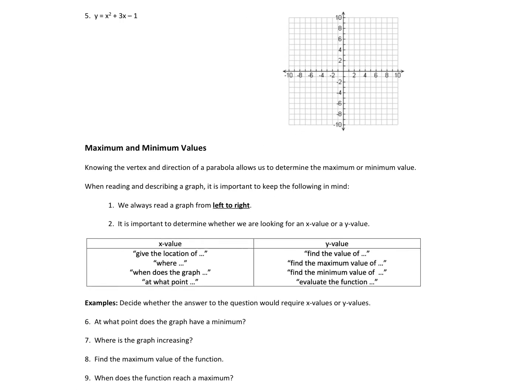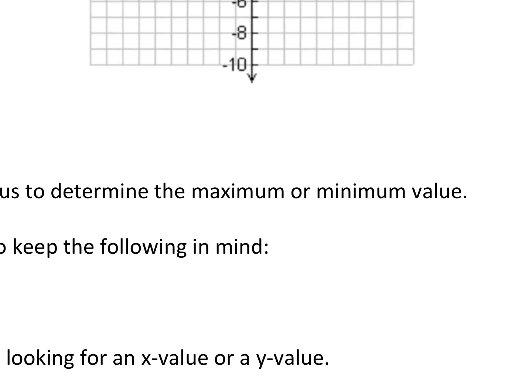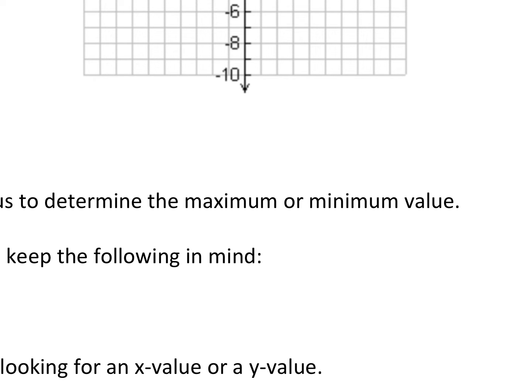So if you know the vertex and the way that it opens, we should know if it's a maximum or minimum. It would be a maximum if the parabola opens down, because then the vertex is at the top. I think we talked about this a little bit. It is a minimum if it opens up, and the vertex is at the bottom.